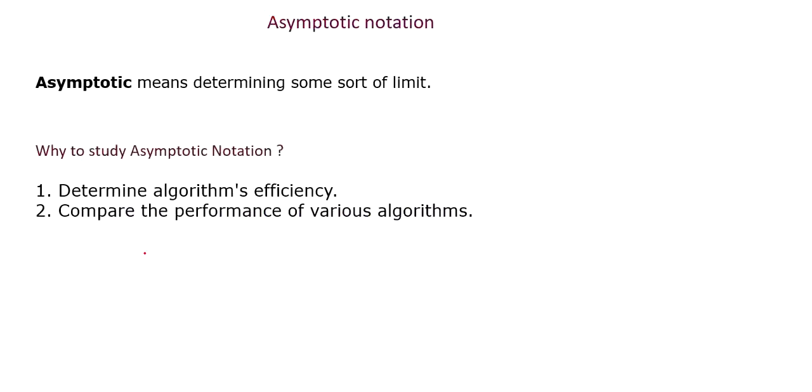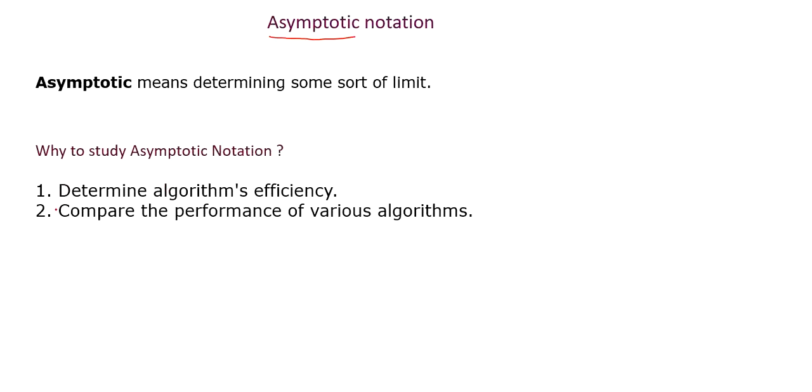So let's move further. Now, what do you mean by asymptotic? For asymptotic analysis, we have certain notations that we are going to cover in this video. First of all, you should be aware of what asymptotic means: determining some kind of limit, or approaching a particular value. Now, why should you learn asymptotic notation? If you are learning anything, there is a particular motive behind it, right?